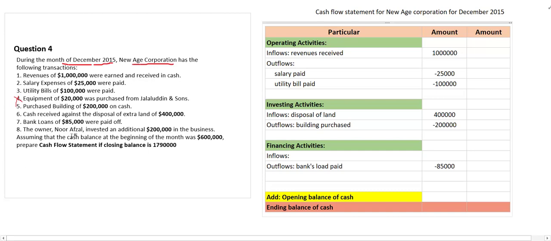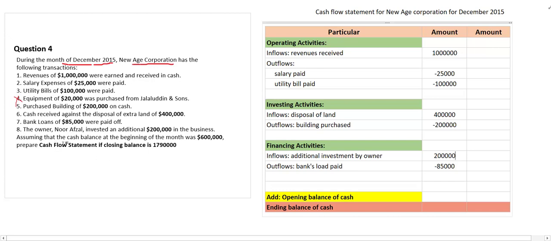The owner Nurafzal, suppose Nurafzal is the owner, invested an additional 2 lakh in the business. Owner has invested additional money to the business, comes under financing activity, right? So you can write down additional investment by owner. How much is the amount of additional investment? Our additional investment is amount of 2 lakh, right? So this is the case.